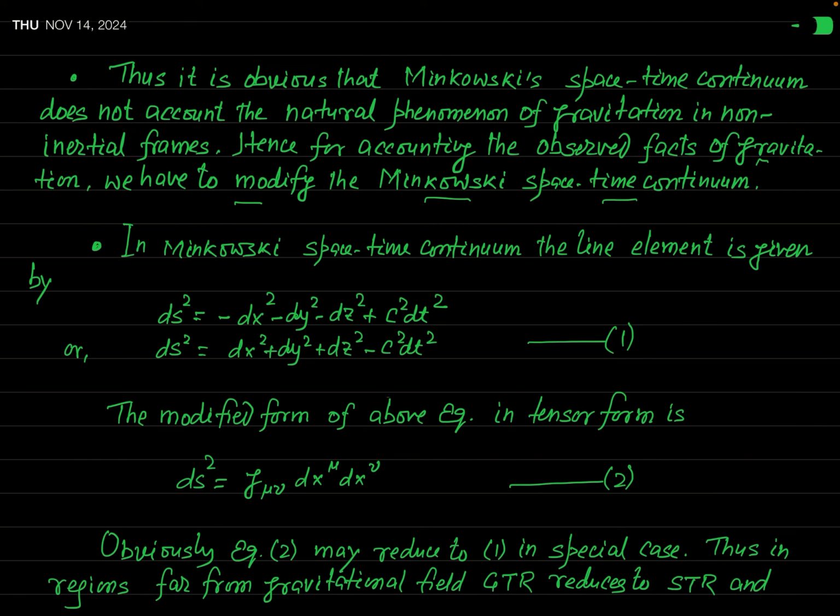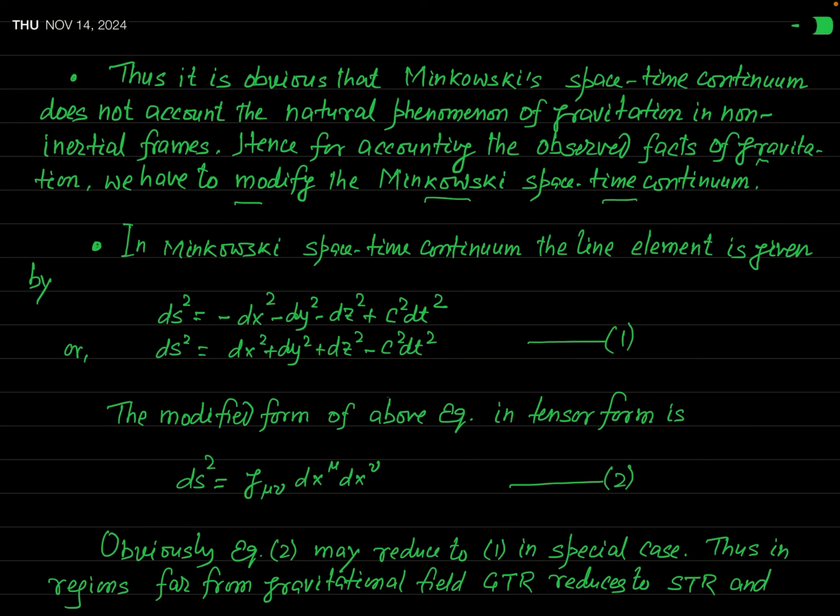Okay? Hence, for accounting for the observed fact of gravitation, we have to modify the Minkowski space-time continuum. Okay? In fact, the observations of gravitational redshift on Earth support this modification of Minkowski space-time.